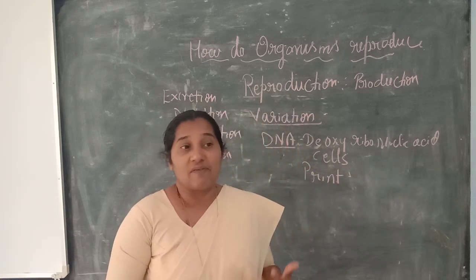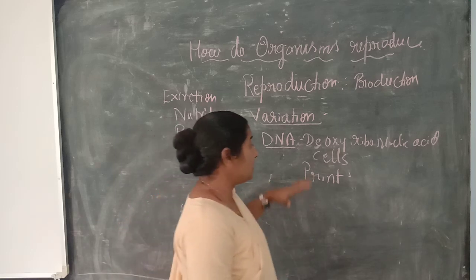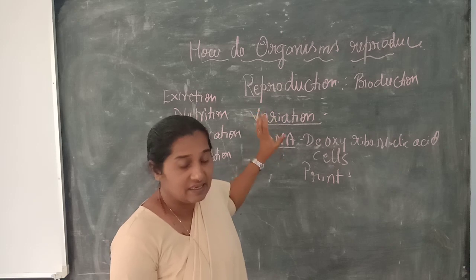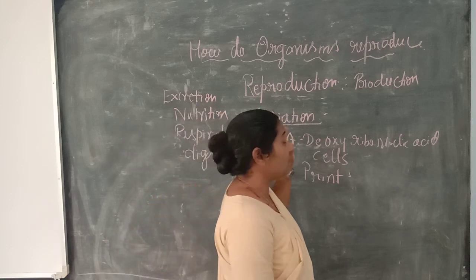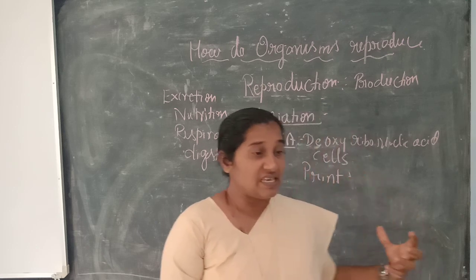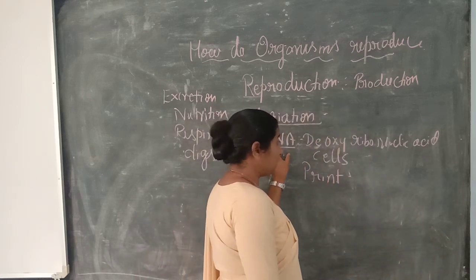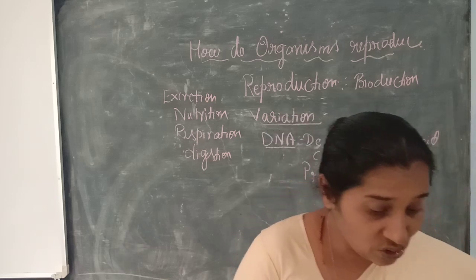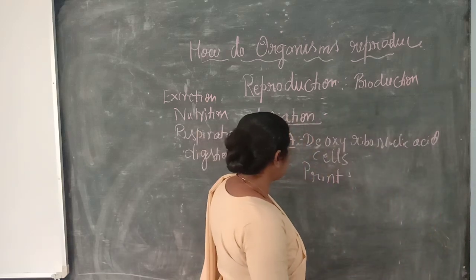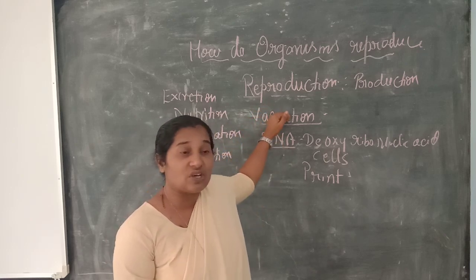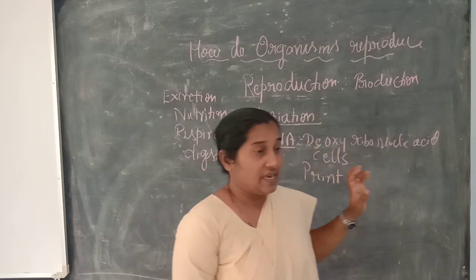Our own print, our own copy, we get by the molecule called DNA. Therefore it is very essential for the survival of the individual. So this DNA is a hereditary material where organisms are able to give birth to young ones. And during the copying of this DNA molecule there are certain changes, and we call it variation.